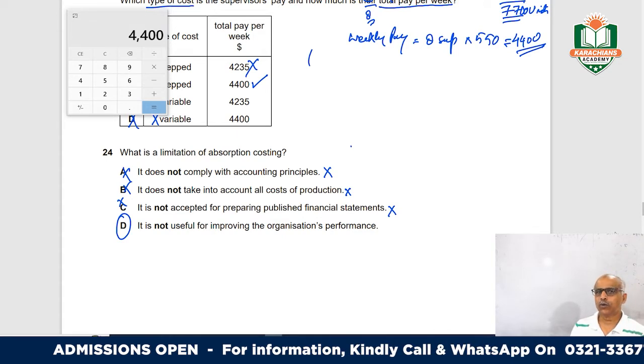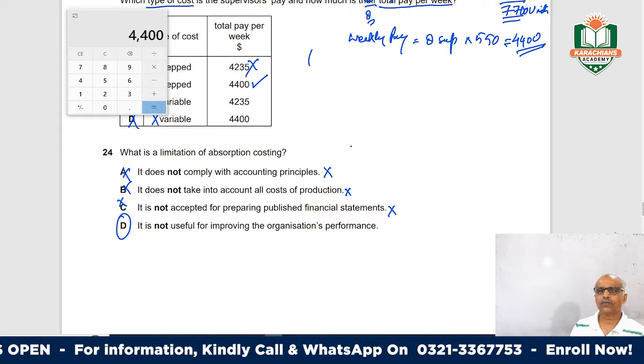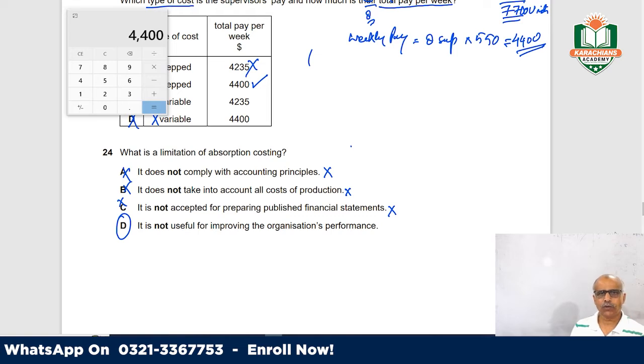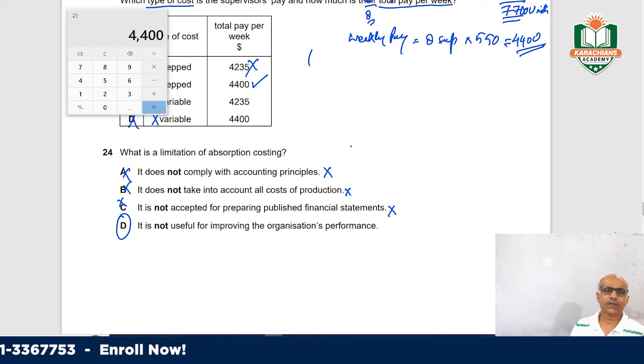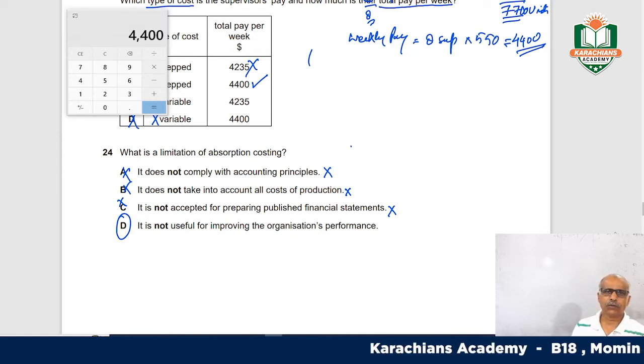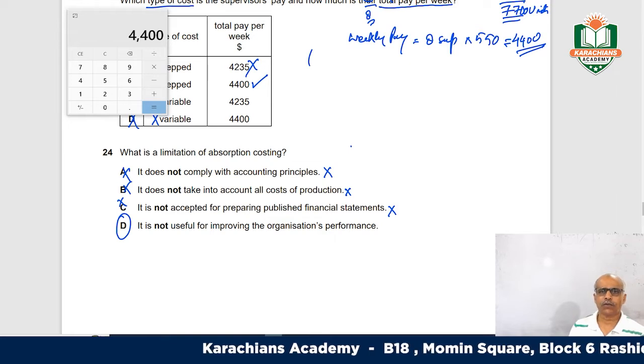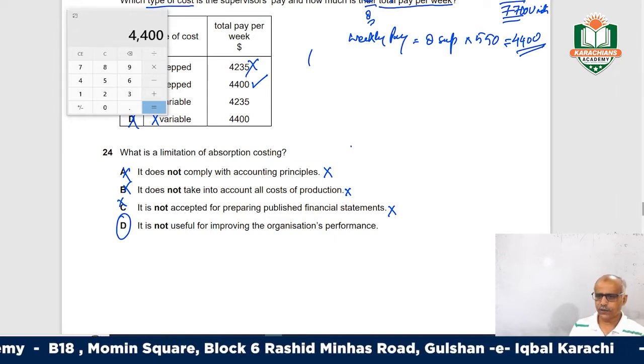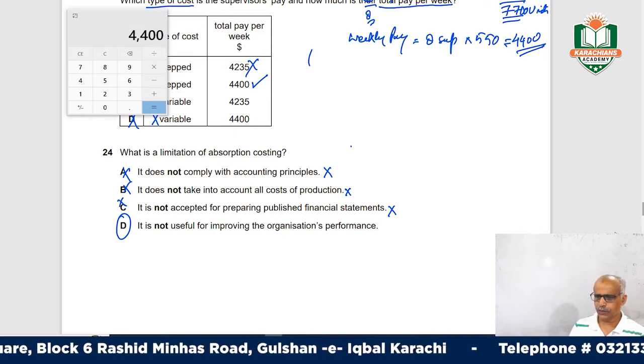It gives you total figures of our company's performance, meaning profit or loss in total, but it will not bifurcate that or give you more details about the cost components. So this is the basic limitation. So the answer is D. Move on to question number